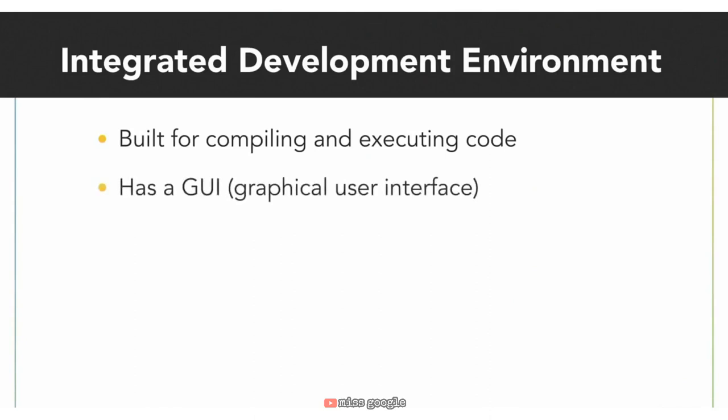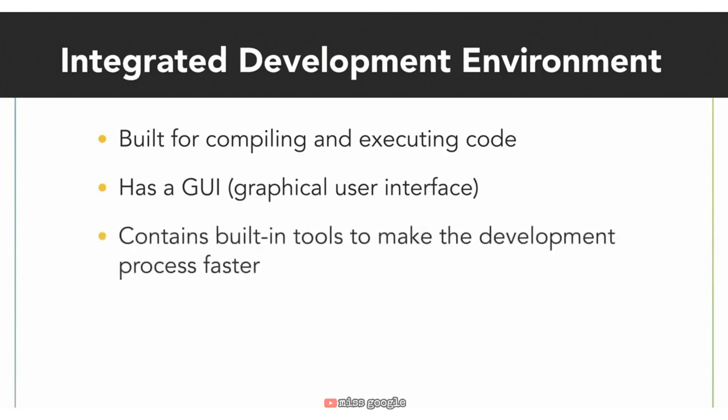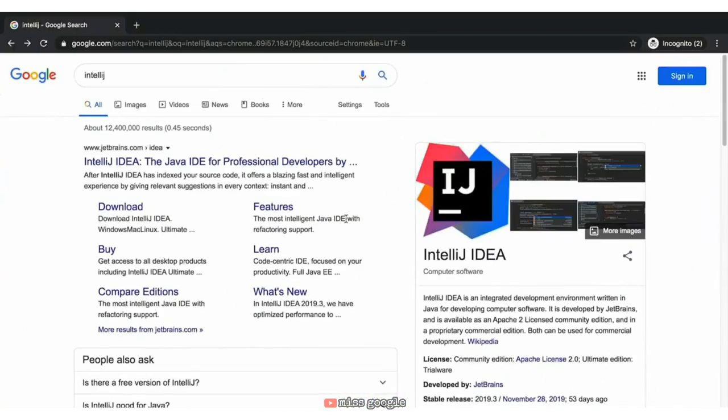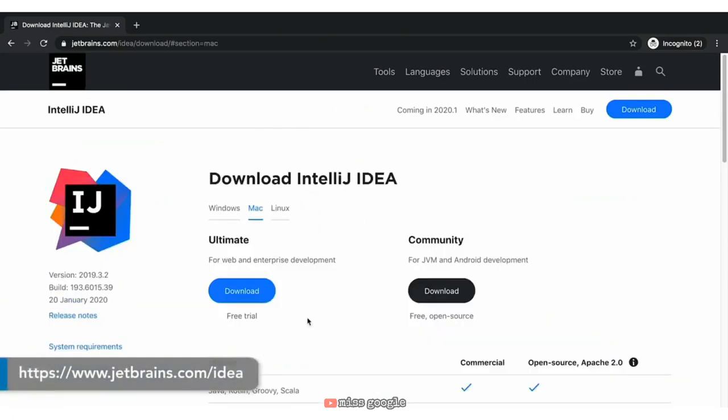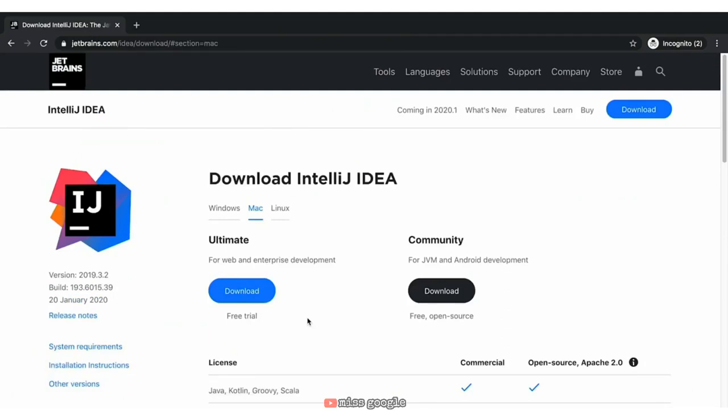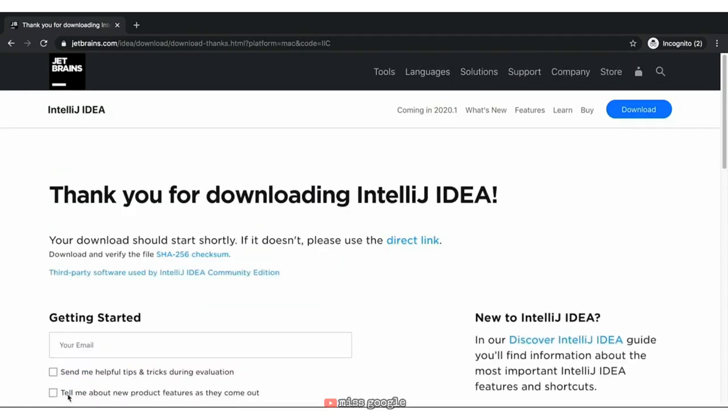It also has a GUI, or a graphical user interface, meaning we won't have to type in commands. We can just click a button for our code to build and run. Ultimately, just like we use Photoshop to edit photos, we can use a special software, an IDE, to edit and run our code. There are many different IDEs, or integrated development environments, that you can write code with, but in this course, we'll be using IntelliJ, which is made by a company called JetBrains. We'll click Download. Now this IDE has a paid Ultimate version and a community-free version. The community version will work fine for this course.